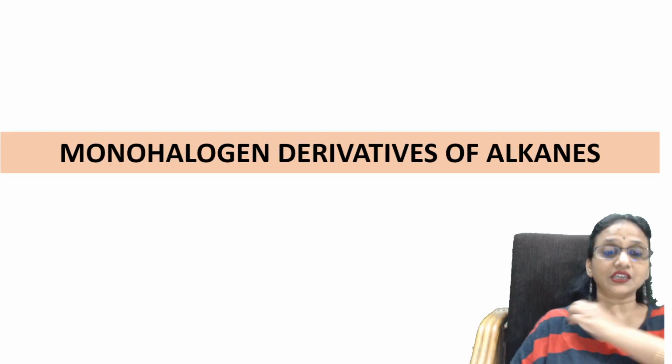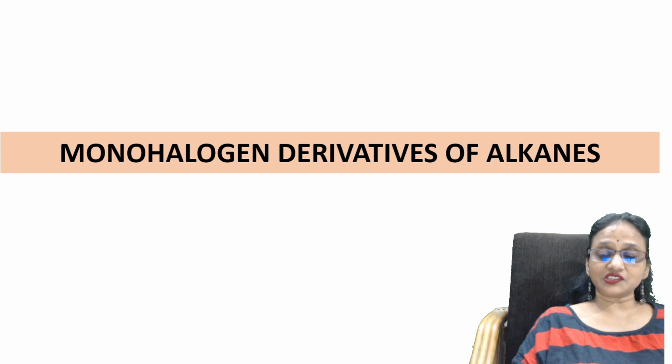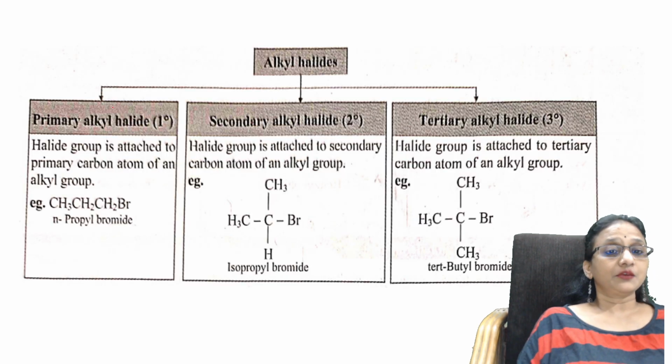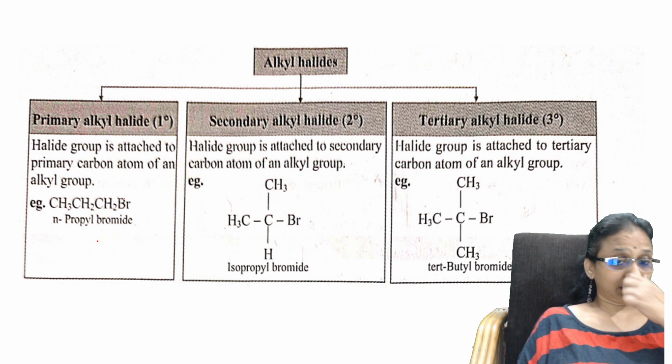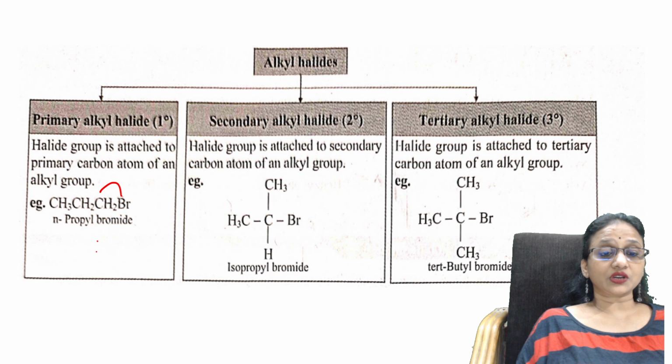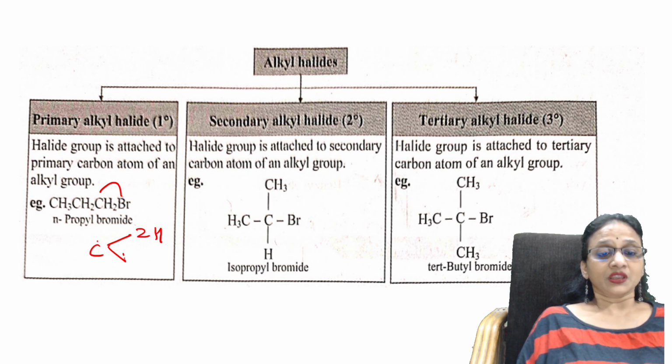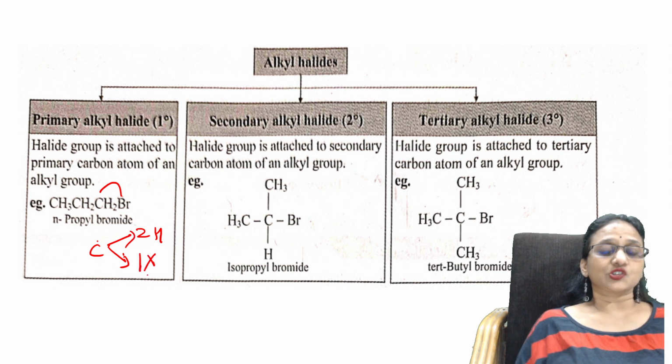Next one, classification of monohalogen compounds based on the nature of the C-X bond. Basically, the first type of classification is primary, secondary, tertiary. In primary, the halogen is attached to a carbon having two hydrogen atoms, and one alkyl or R group. So two hydrogen atoms, and how many R groups, students?